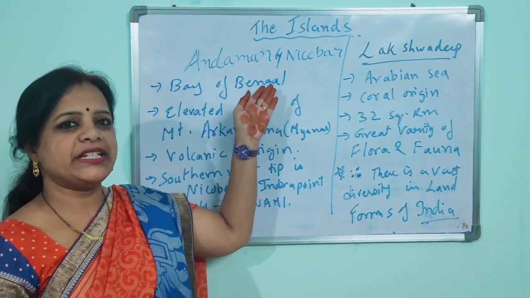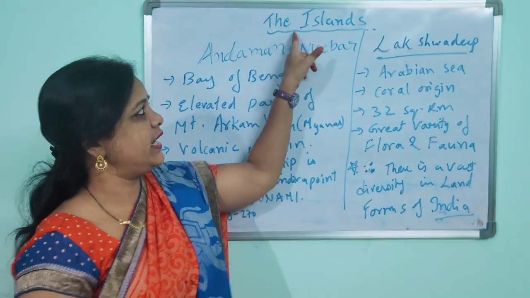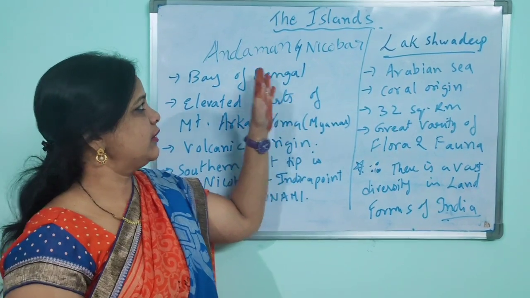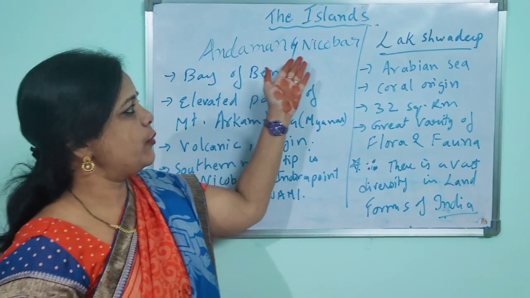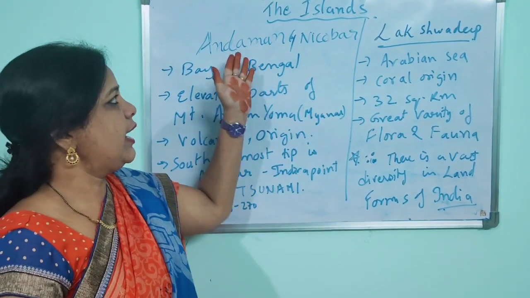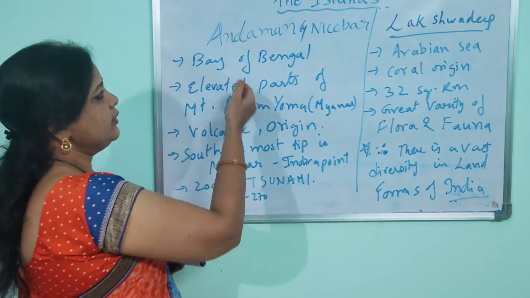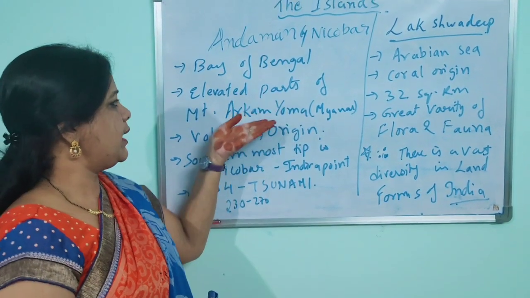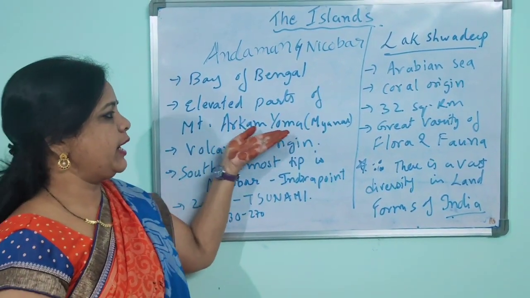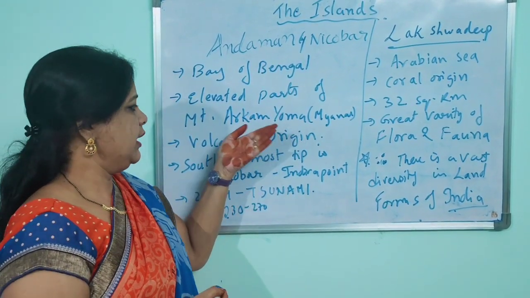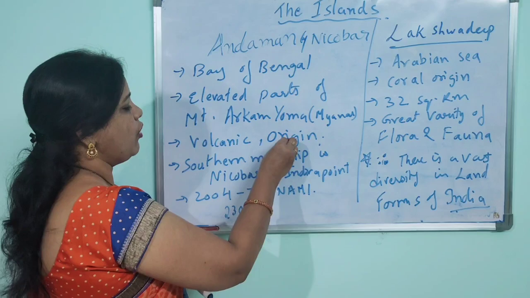The last part of our physical divisions in the first chapter is the islands. Okay, we have two groups of islands in our country, that is the Andaman and Nicobar Islands and the Lakshadweep. Now we first talk about the Andaman and Nicobar Islands. They are part of the Bay of Bengal, okay, and these are elevated parts of the Arakan Yoma in Myanmar. Earlier it was connected, but now it is submerged, and these are of volcanic origin.